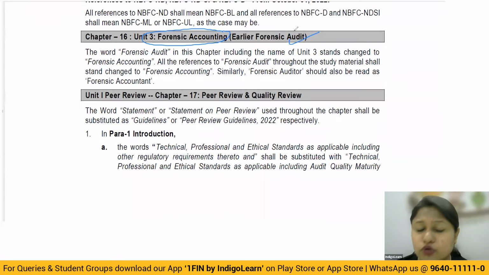Accounting we have never studied. We know only about audit. Understand, the entire replacement is of the word audit with the word accounting. So whatever you studied with respect to forensic audit will still continue the same, with only the questions now being framed with respect to accounting instead of using the word auditing. Okay. So they say the forensic audit will be called forensic accounting and the forensic auditor will be considered to be the forensic accountant. Everything will remain the same. The words have been replaced.